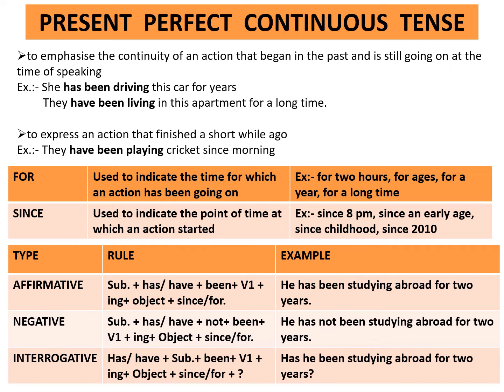Interrogative. Rule is has/have plus subject plus been plus first form of the verb plus ing plus object plus since/for plus question mark. Example, has he been studying abroad for 2 years?